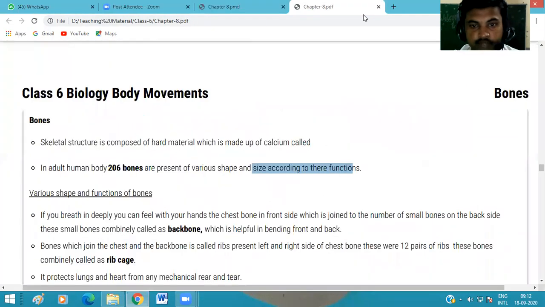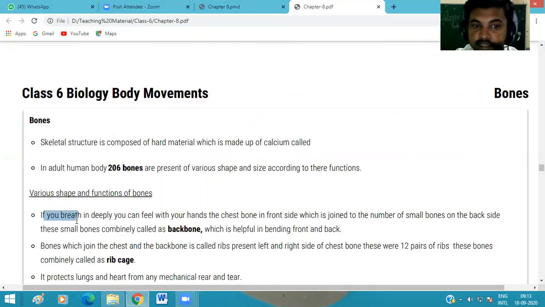And we know that different bones have different shapes and different functions. The bones of our fingers do different work, the bones present in our thighs do different work, the bones present in our chest do their own function, and the bones present in our backbone do their own function, okay.